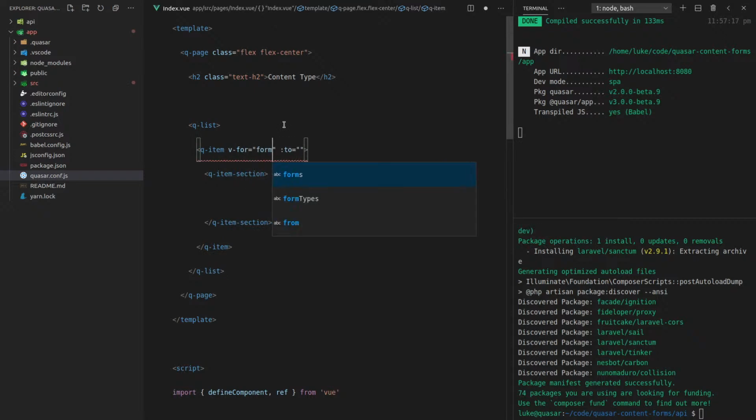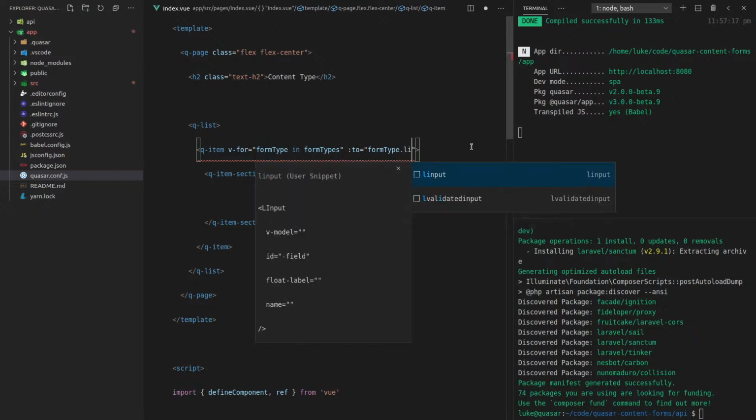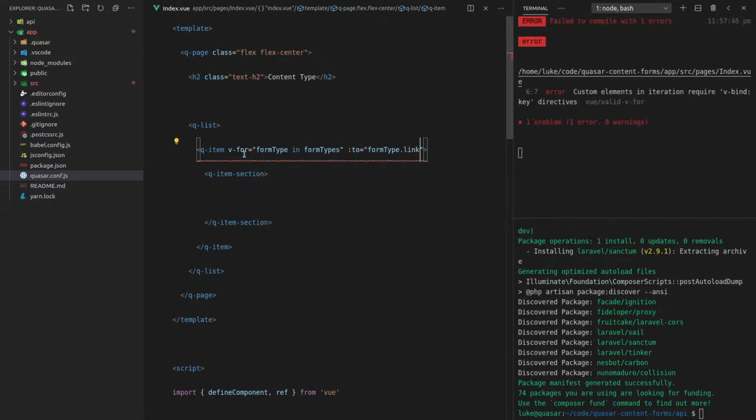We'll call this form type, in form types, and it'll be form type dot link. And we need a key in here as well, is equal to form type dot label, because I know the label is going to be unique.